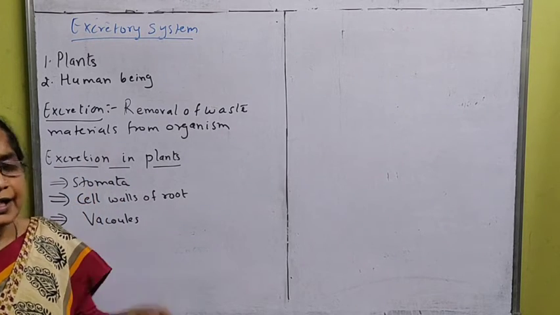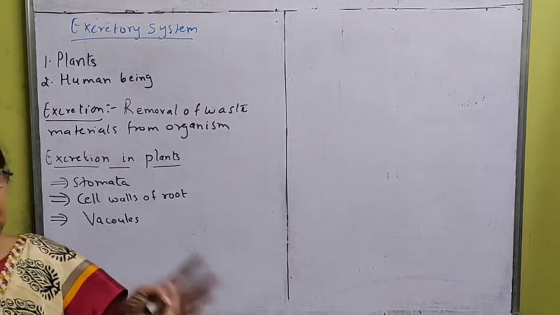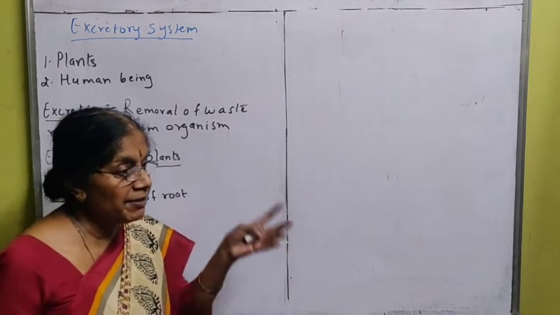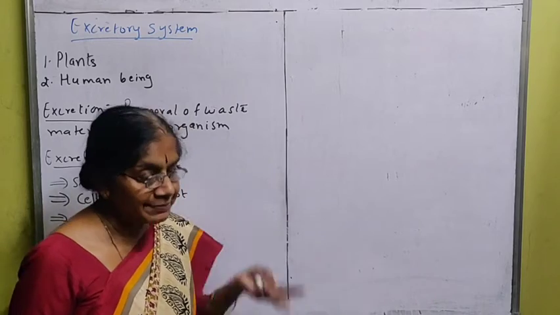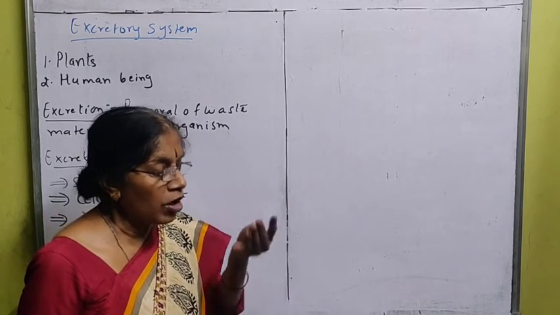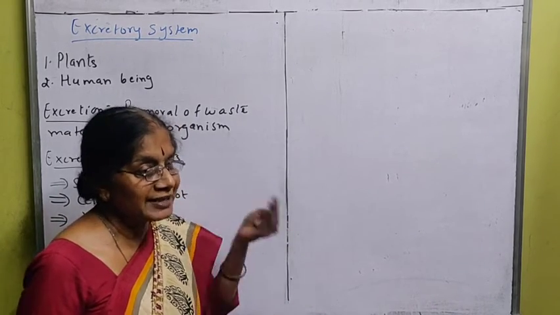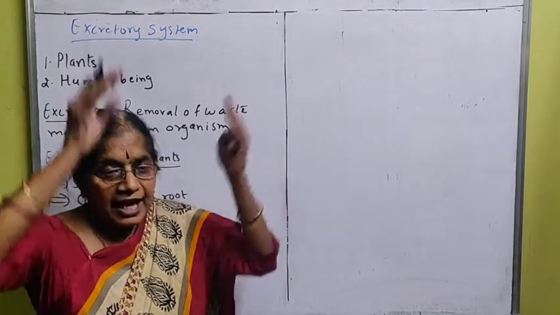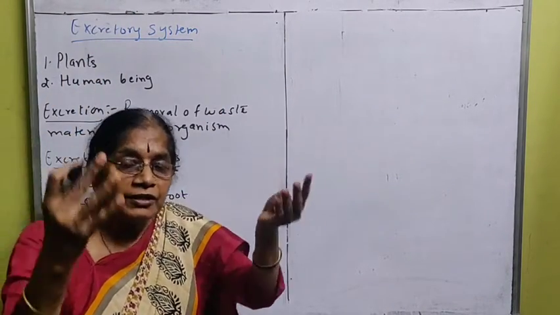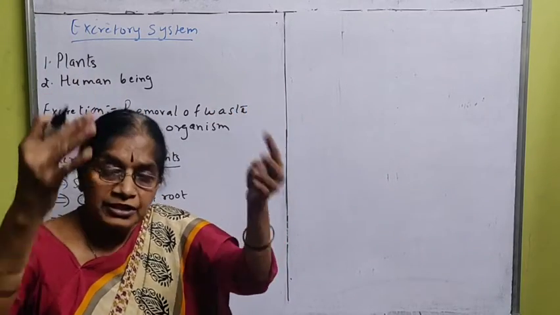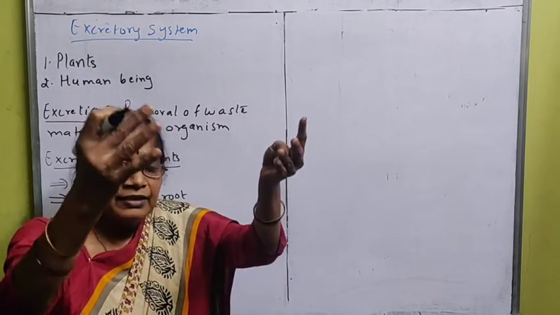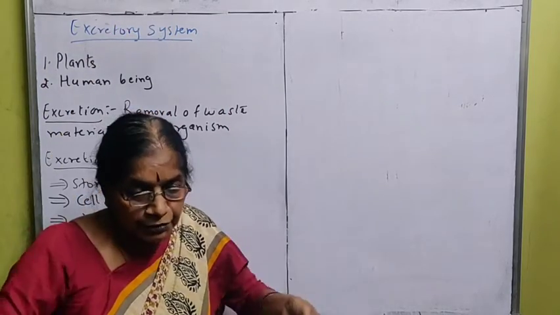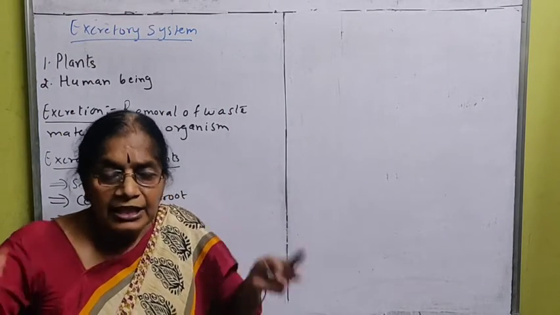In science, you saw transportation in human beings and transportation in plants. That is xylem and phloem. We saw how water and minerals are transported by xylem from the roots to the leaves, and the leaves prepare the food with the process called photosynthesis. From there, whatever food is produced will be distributed to other parts of the plants with the help of